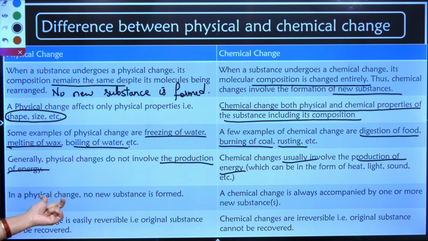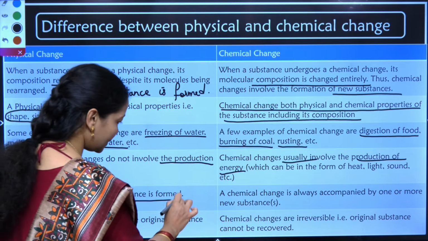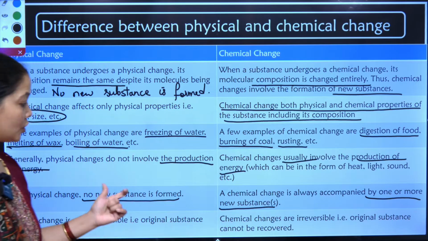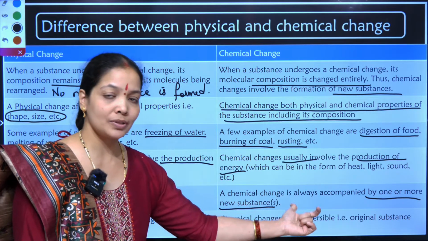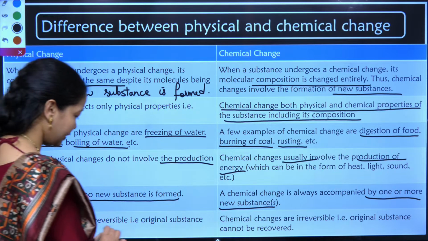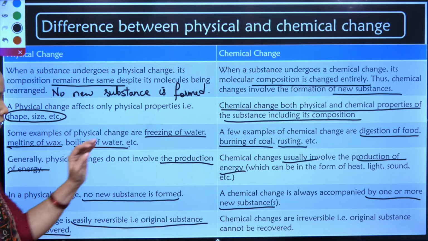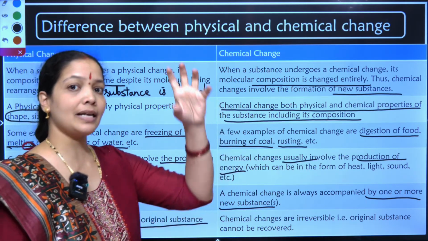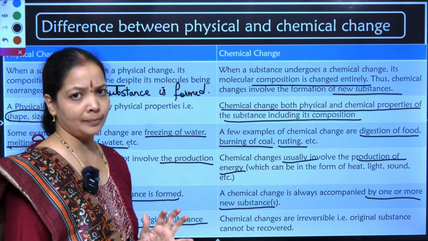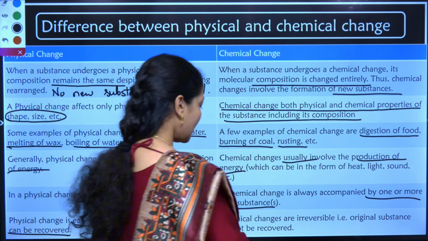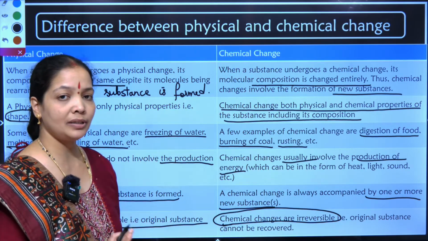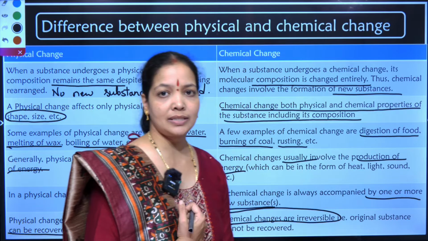Now, in physical changes, no new substance is formed. We have just learnt it. In chemical changes, one or more new substances are formed. Physical changes are easily reversible. I can freeze water to ice. I can melt ice, I'll get water again. That's a reversible process. Physical changes are almost always reversible, whereas chemical changes are irreversible. Chemical changes normally are irreversible. There are certain reactions which can be reversed as well.